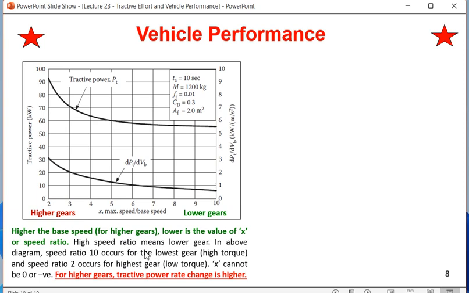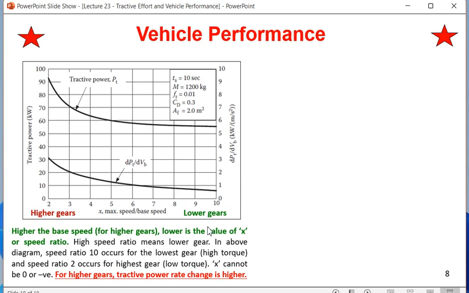Higher base speed means you are in the lower gear. Whenever you are in the lower gear, the x value is high. So the higher the base speed, the higher the x value is, and the lower the base speed. High speed ratio means lower gear. That means you are on the right side of this graph.